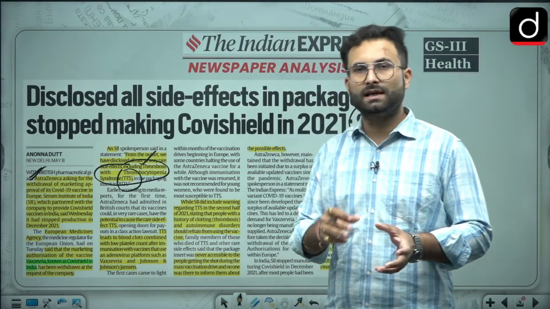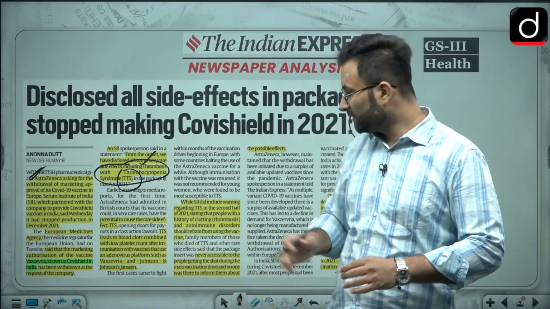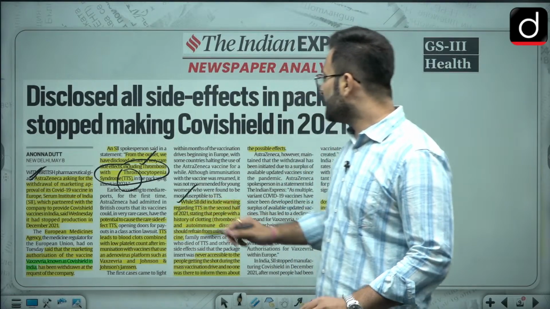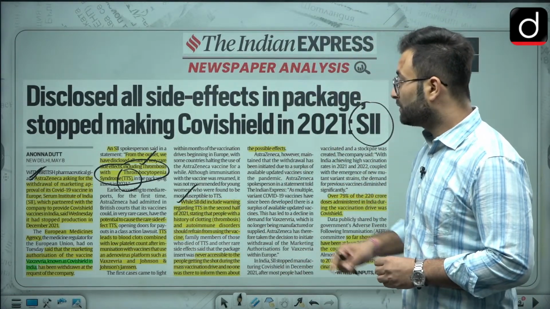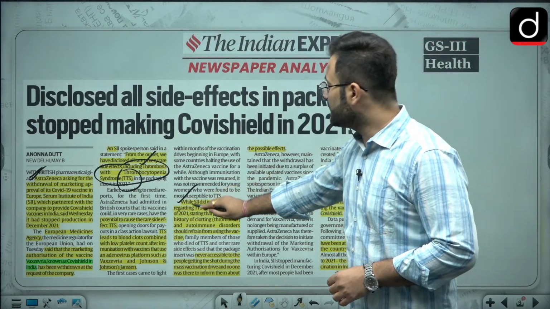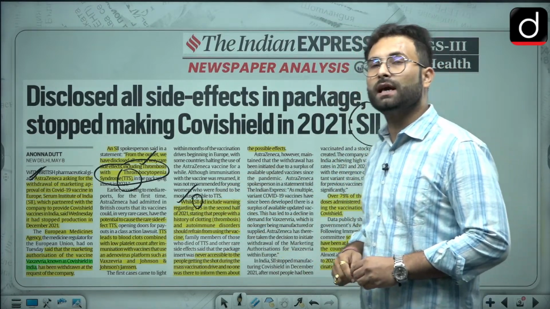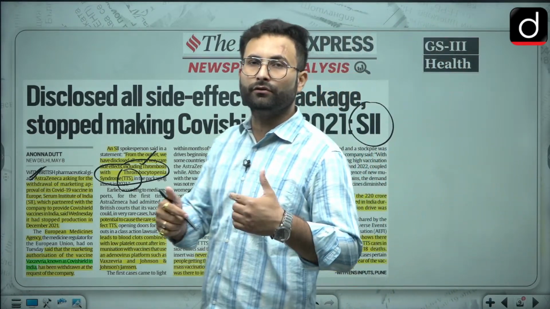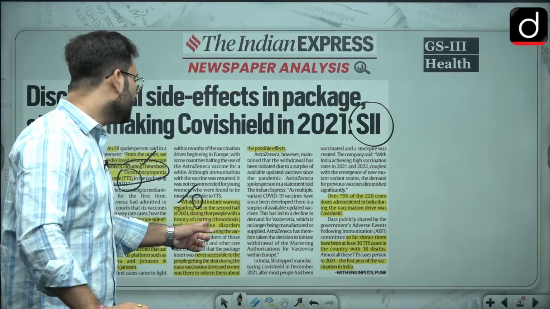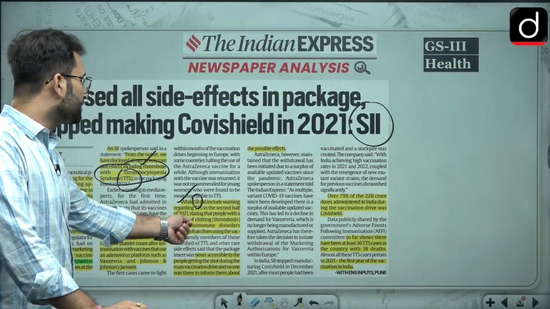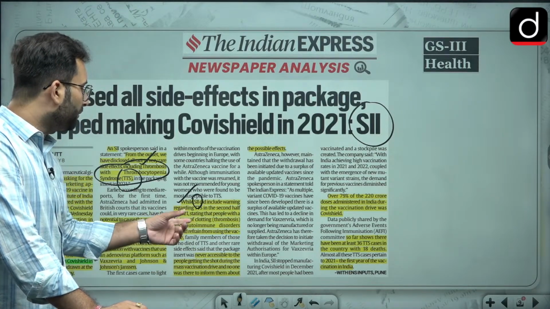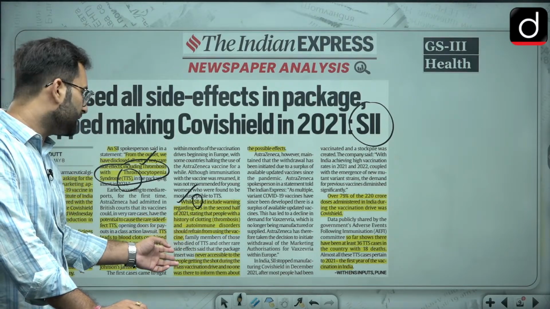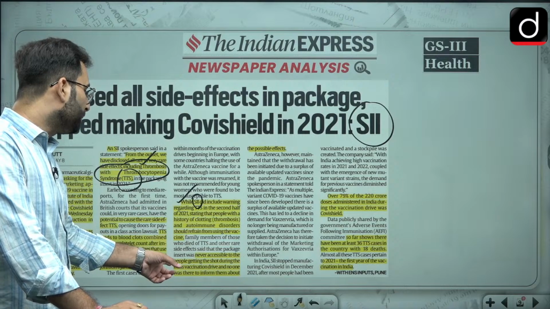So while SII, Serum Institute of India, did not include a warning regarding TTS initially, they gave a warning in the second phase in 2021, stating that people with a history of clotting and autoimmune disorders should refrain from using this vaccine. But it was never accessible to the people getting the shot.